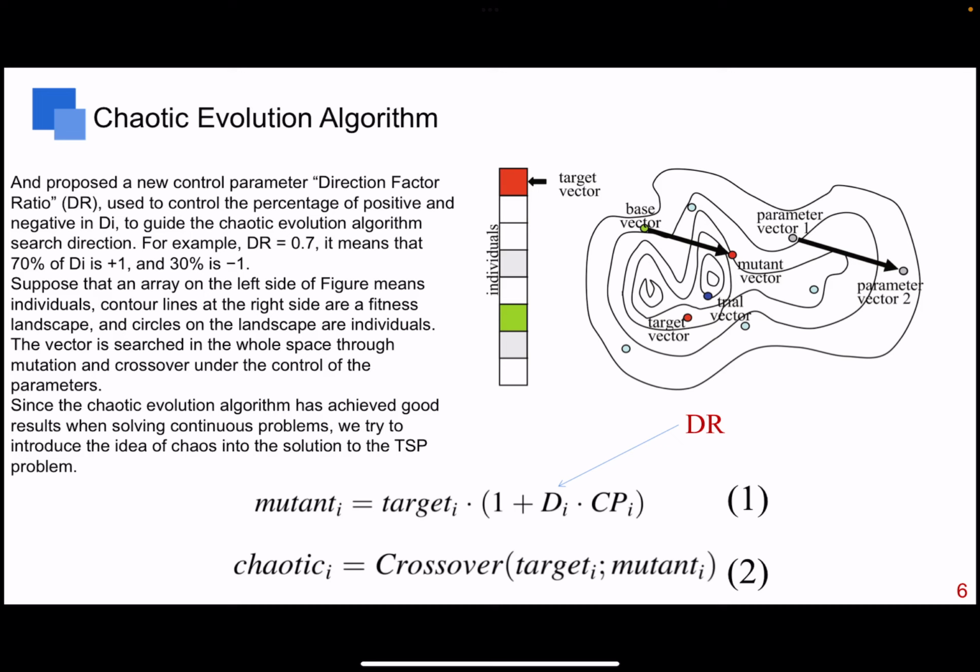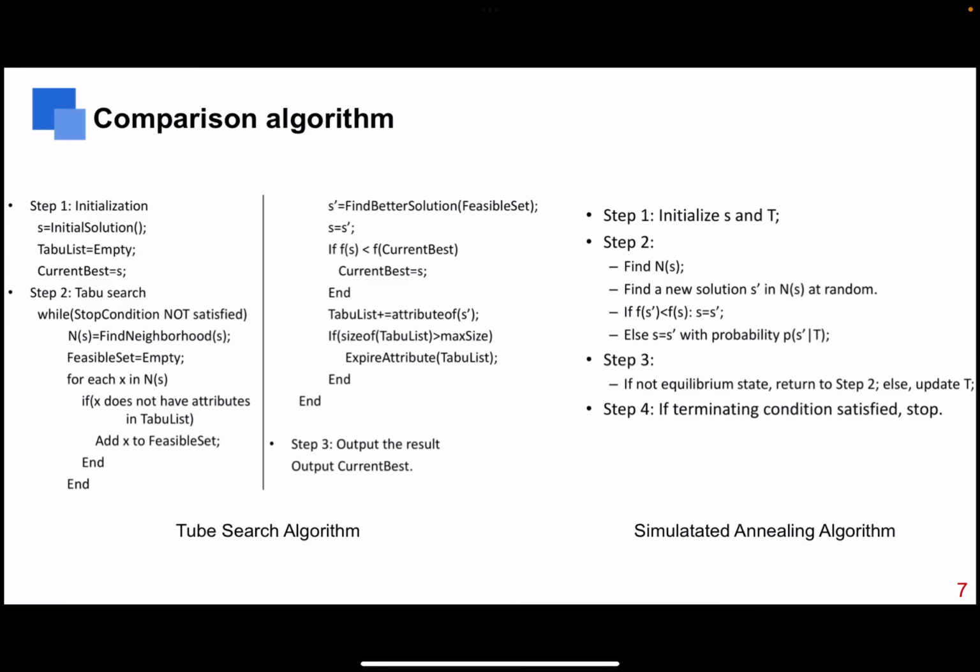Since the chaotic evolution algorithm has achieved good results when solving continuous problems, we try to introduce the idea of chaos into the solution of the TSP problem. We chose the taboo search algorithm and the simulated annealing algorithm as the comparison algorithms. On the left are the iterative steps of the taboo search algorithm, and on the right are the iterative steps of the simulated annealing algorithm.